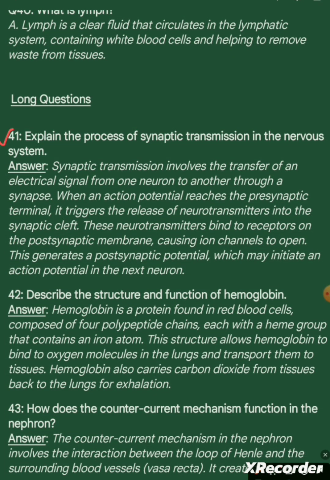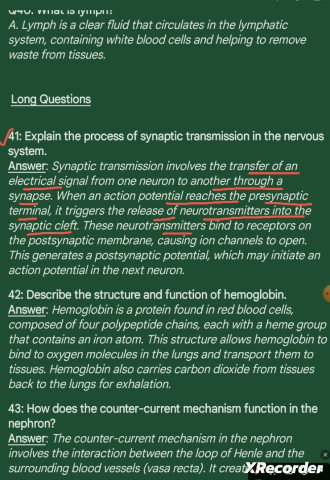Question 41. Explain the process of synaptic transmission in the nervous system. Answer. Synaptic transmission involves the transfer of an electrical signal from one neuron to another through a synapse. When an action potential reaches the presynaptic terminal, it triggers the release of neurotransmitters into the synaptic cleft.